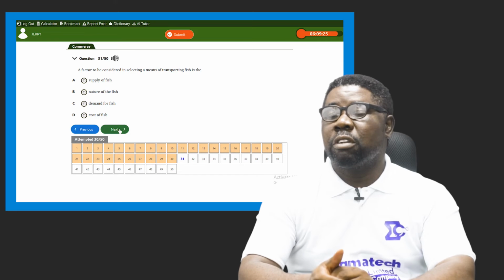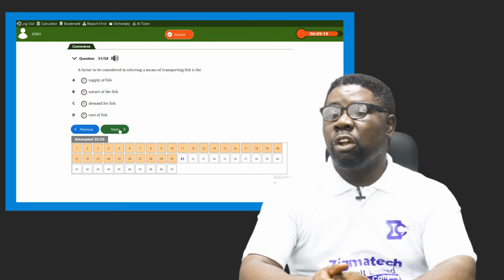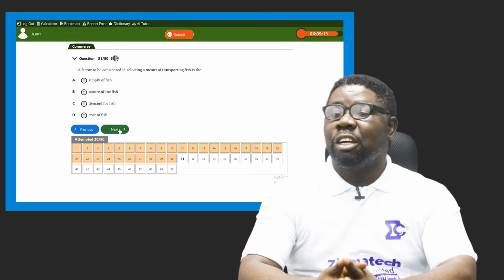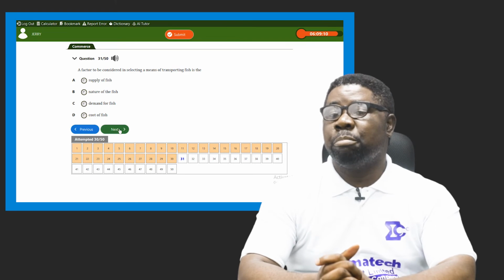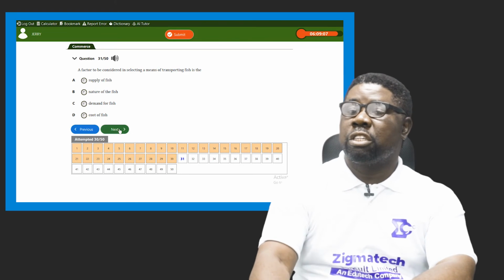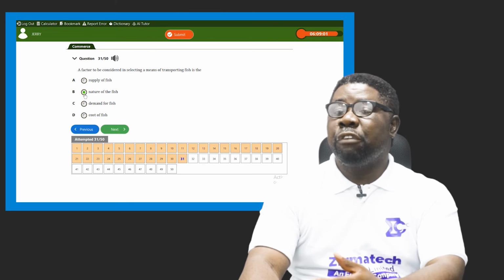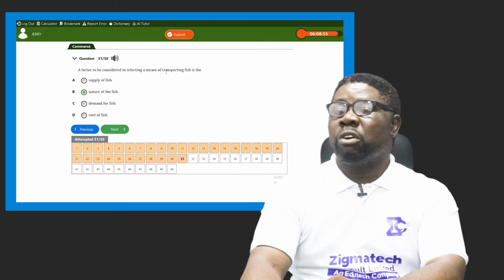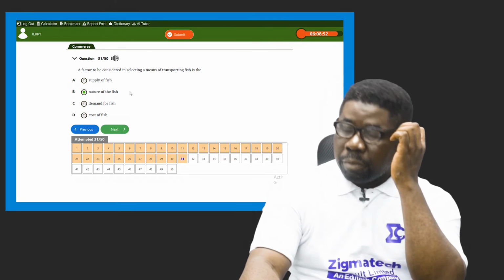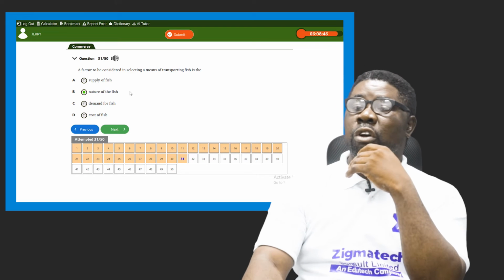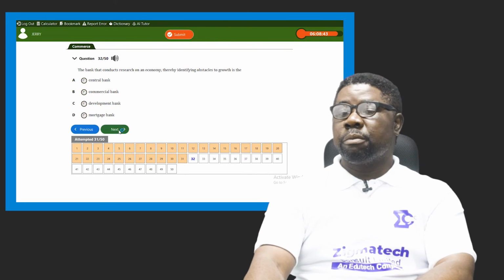When you want to transport fish that has just been caught from the sea or water over a long distance, you should make a choice, right? So our best option here is B, nature of the fish, because it could be dried, it could be fresh, living, or live fish. It could be dead and fresh. So you choose which of the means will rightly fit the kind of fish you're transporting. So here it is nature of the fish, not demand for the fish, not supply of the fish, not even cost of the fish. Our answer is option B.